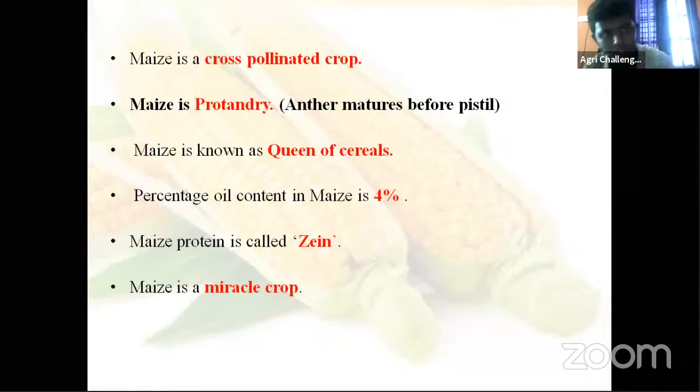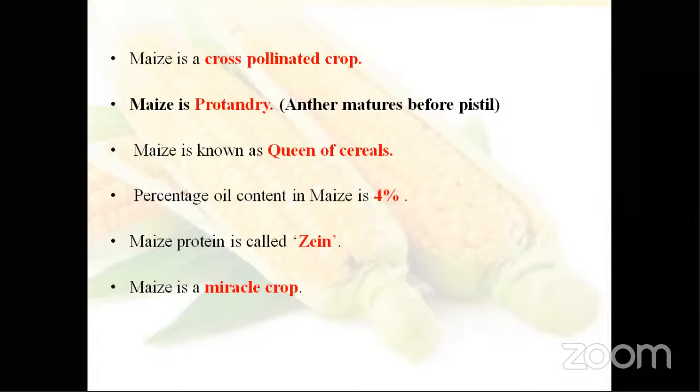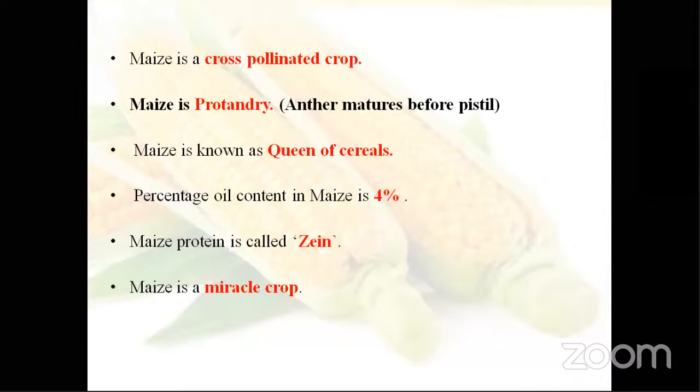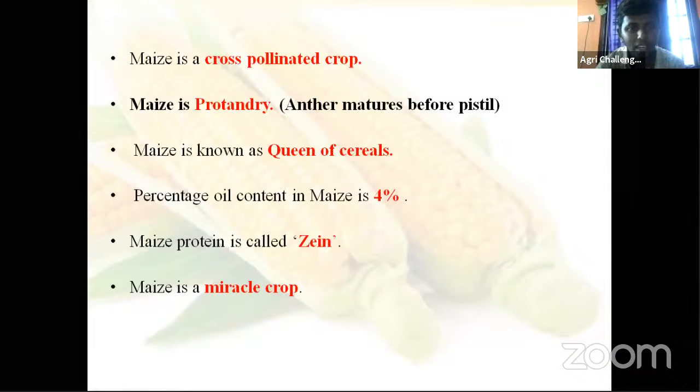Then, maize is a cross-pollinated crop. Maize is protandrous, the anthers mature before the pistil. Maize is known as what? Queen of cereals. Then who is the king? Wheat, sir. Okay. Then what is the percentage of oil content in your maize crop?